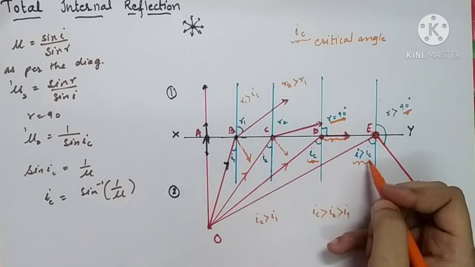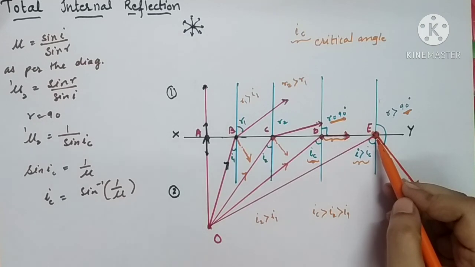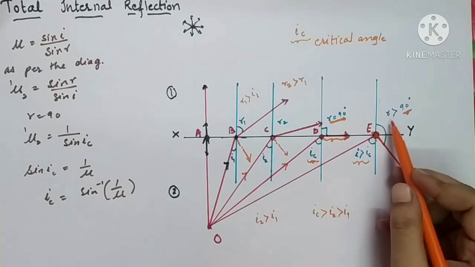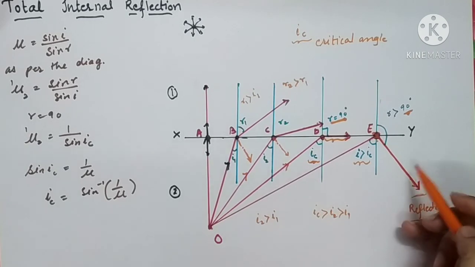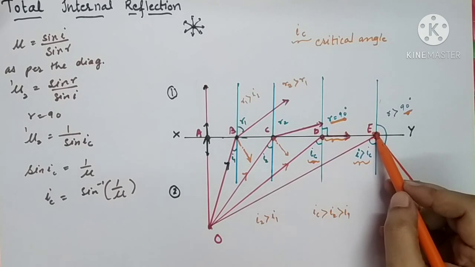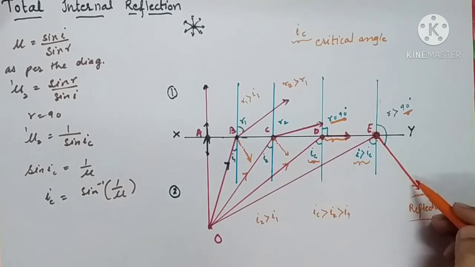So I is greater than IC this time. Whenever the angle of incidence inside the denser medium is greater than the critical angle, no light ray is going to move out of the denser medium. All the light will be reflected inside the denser medium only, and that point will appear to be a dark point. So this process is called total internal reflection.